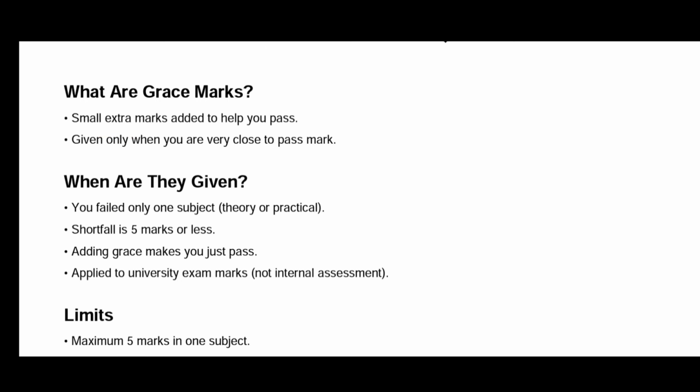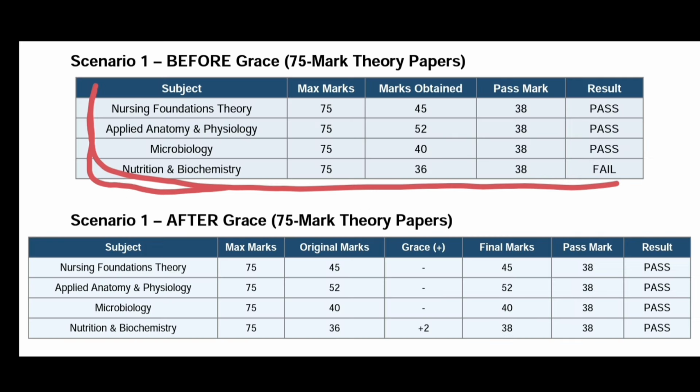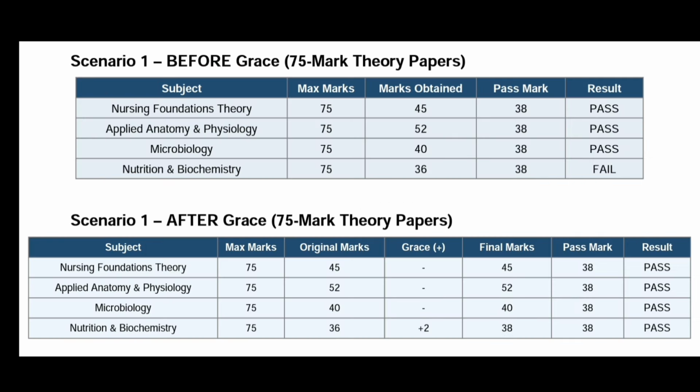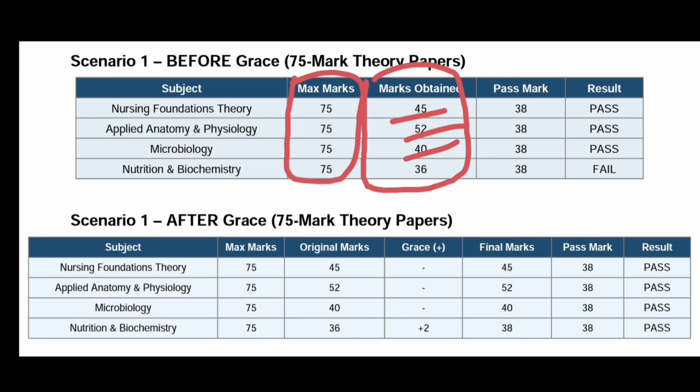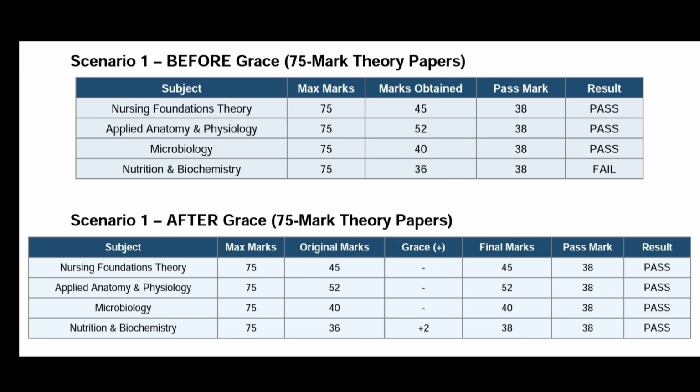So here, as we can see, I have listed on which situations grace marks are given. For example, I made this nursing foundation subject. As you can see, the maximum marks is 75. Out of that you have scored well, 45, 50, 40, but in one subject you have got 36.